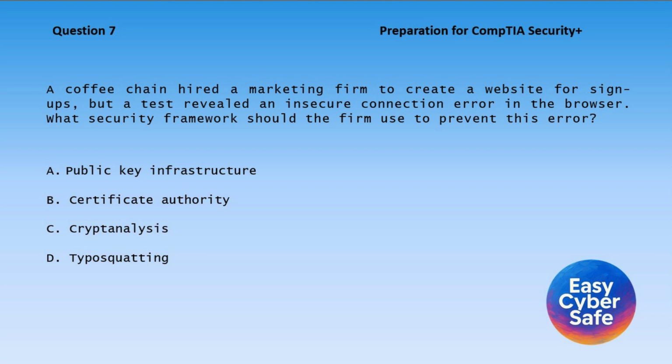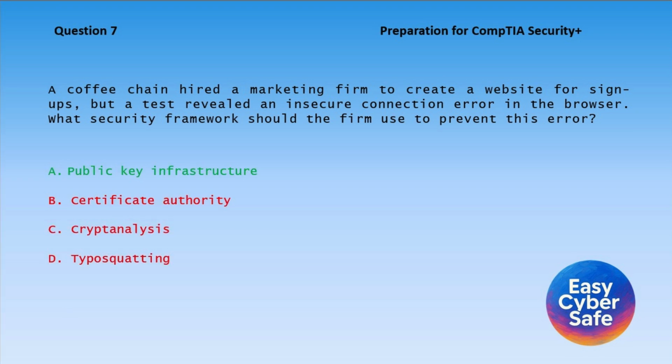Question 7. A coffee chain hired a marketing firm to create a website for signups, but a test revealed an insecure connection error in the browser. What security framework should the firm use to prevent this error? A. Public key infrastructure. B. Certificate authority. C. Cryptanalysis. D. Typo squatting.